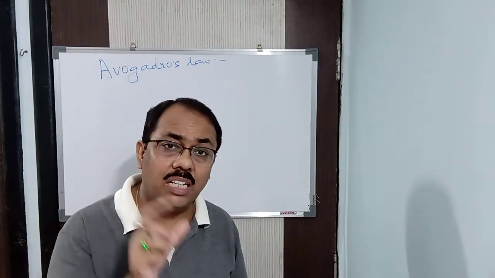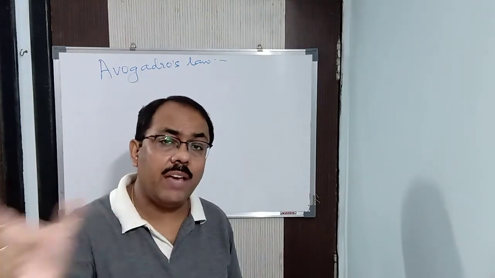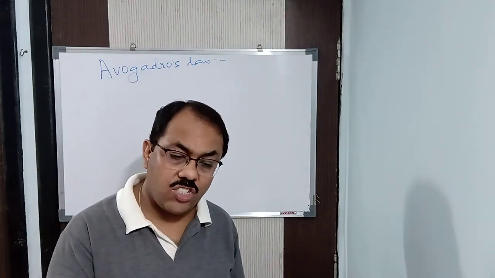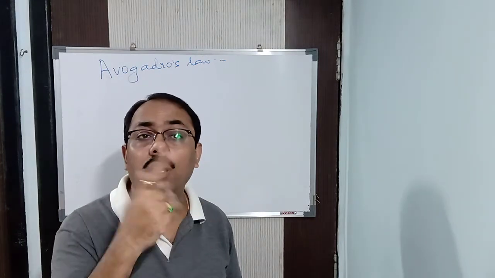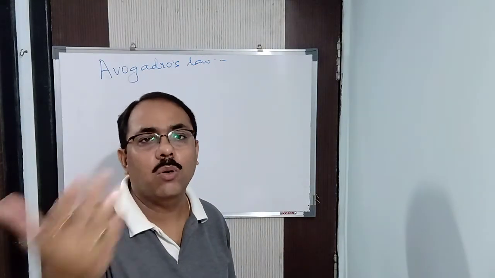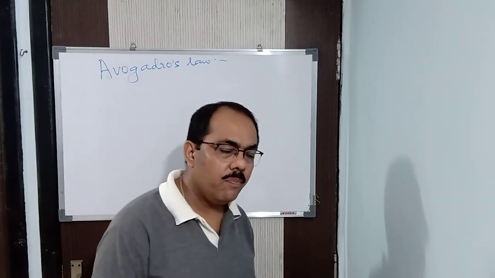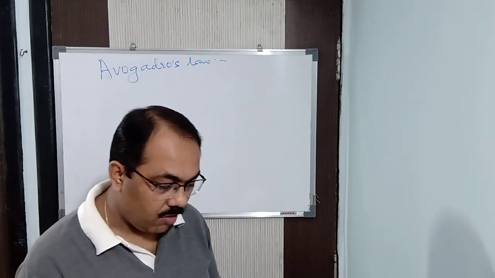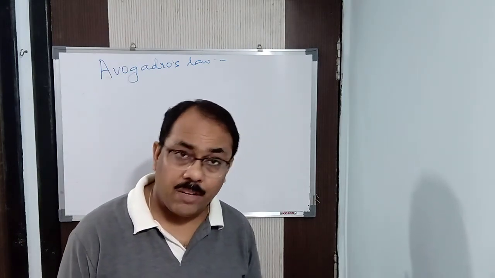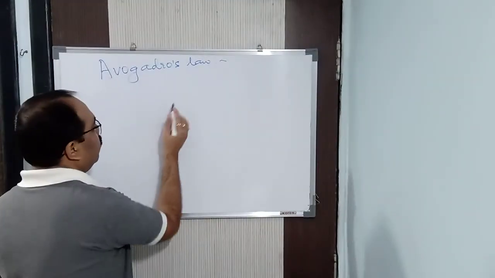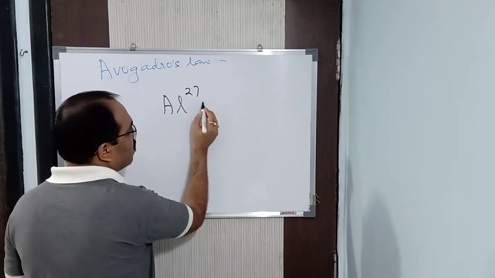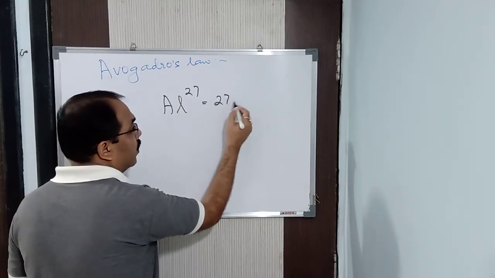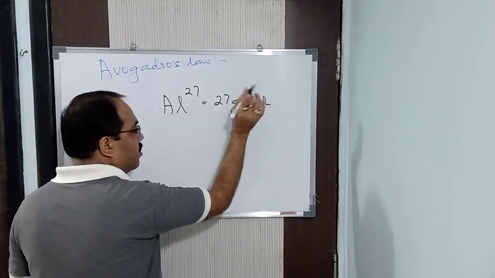And we say it as gram atomic weight, GAW, or gram molecular weight, GMW. So gram atomic weight and gram molecular weight is a whole number. What we do is convert it into the nearest whole number. For example, as I was saying, the atomic weight of aluminium is 27, isn't it? But actually, now this 27 what? 27 gram per mole. Understood? When you study mole, you will understand it.